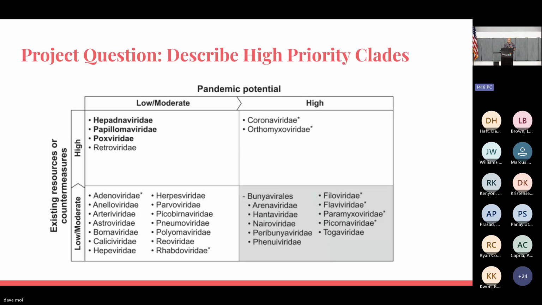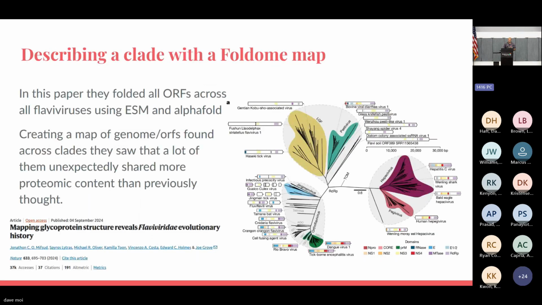And one of these clades, flaviviruses, has been described in a paper where they do exactly this. They use structural phylogenetics in order to pin down what exactly these different flaviviral proteomes share. So, as we know, viruses like to mix and match. There's a lot of lateral transfer. So they wanted to see what all these flaviviruses held in common as far as their folds, as well as study the evolution of each fold and the global flavivirus landscape and get a good tree that represents the whole thing. So they struggled through using ESM and AlphaFold to create a foldome map of all of these different viruses.